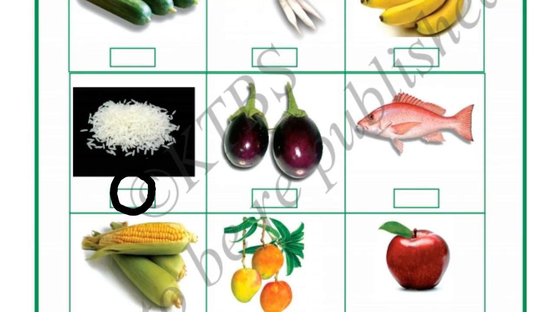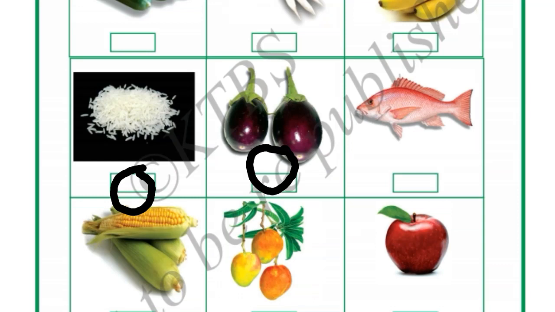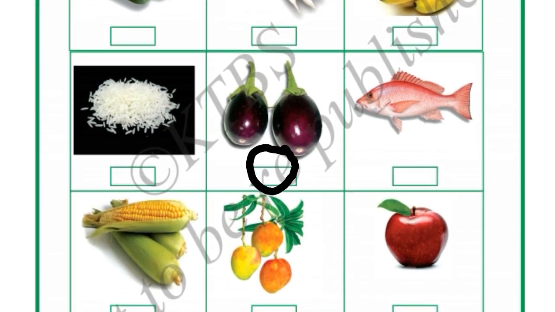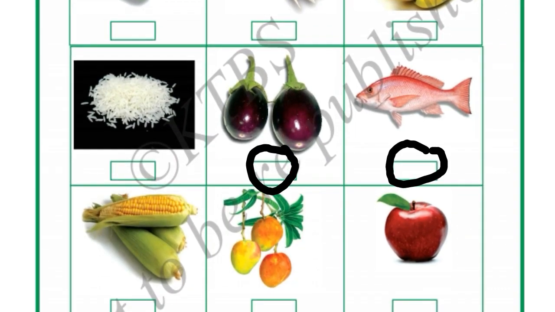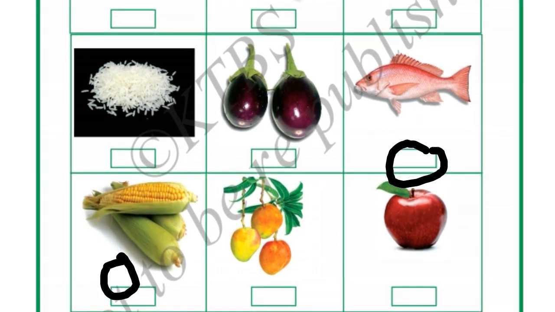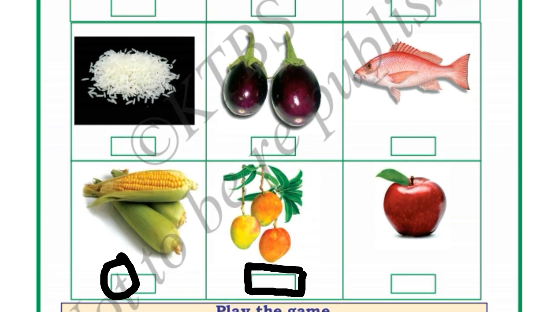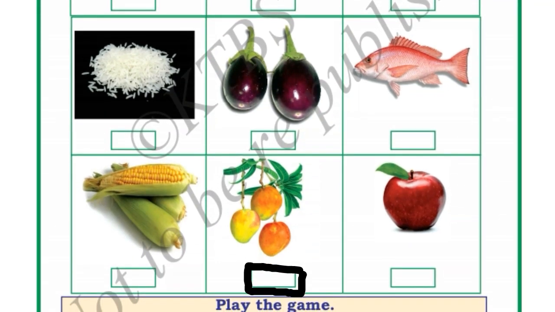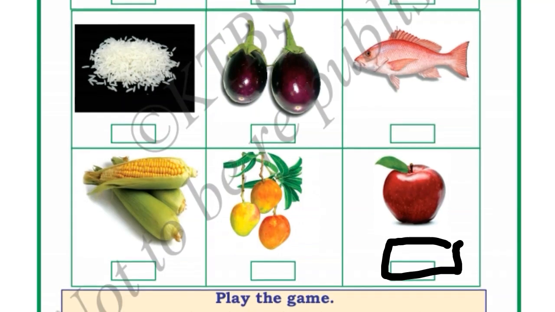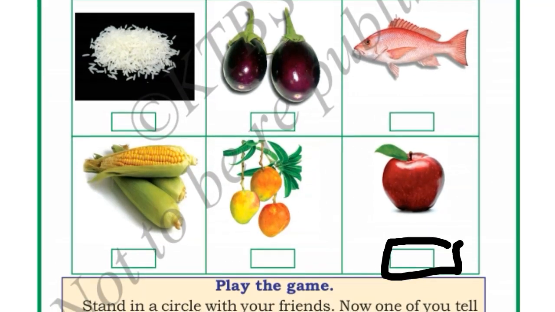Rice, circle. It has to be cooked and eaten. Brinjal, we should also cook and eat. Then fish also we have to cook and eat. Corn also we have to cook and eat. Mango we cannot cook and eat. It can be eaten raw. So I will put a square. Apple also we cannot cook and eat. It can be eaten raw. So I will put a square here.